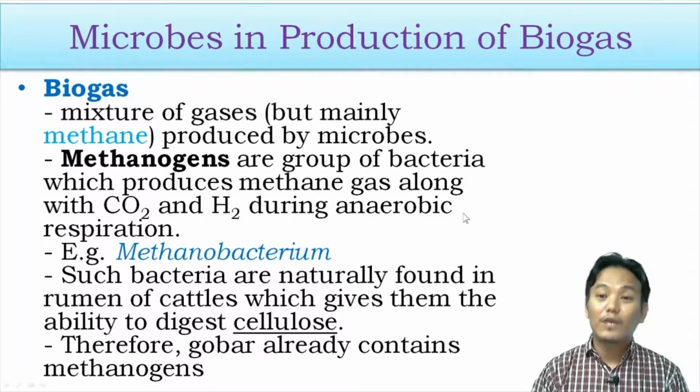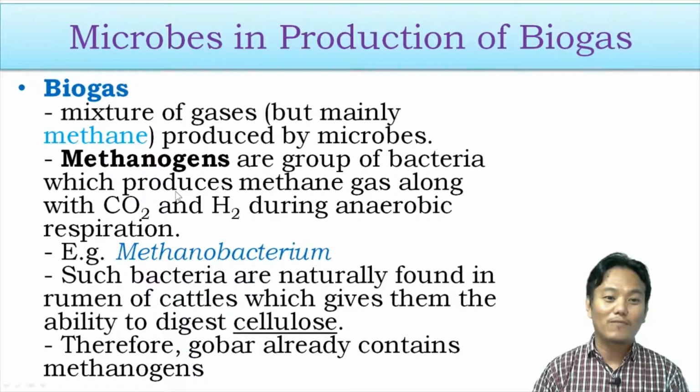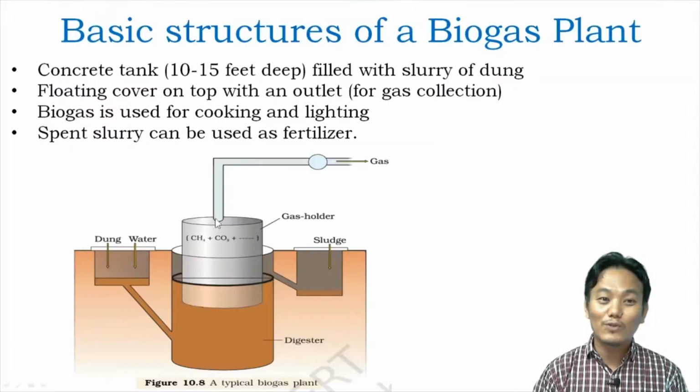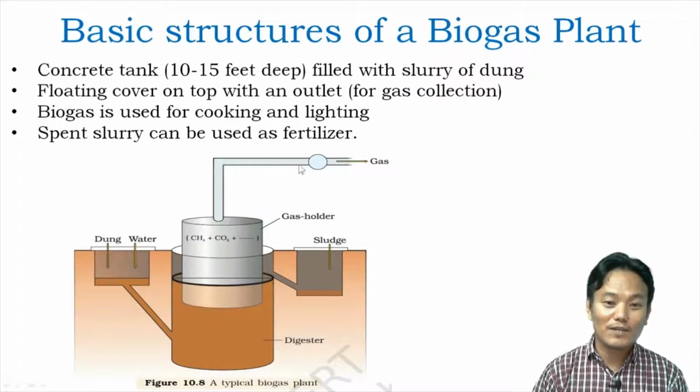Now let us see how we can produce biogas or gobar gas with the help of these microorganisms. In order to do that, we need to understand the basic structure of a biogas plant. Here is the diagram representing a typical biogas plant. A typical biogas plant contains a concrete tank which is about 10 to 15 feet deep, and that concrete tank is filled with a slurry of dung through this inlet. The slurry of dung becomes the source of methanogens, right? Along with the slurry of dung, we can also add kitchen waste and other organic matter as well.